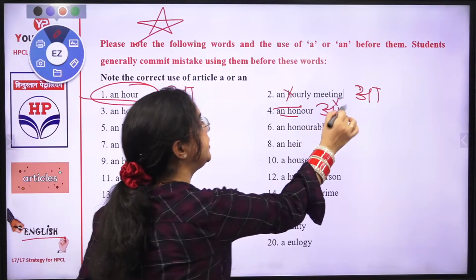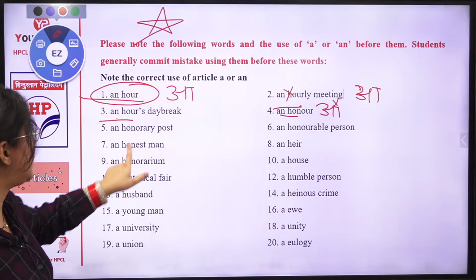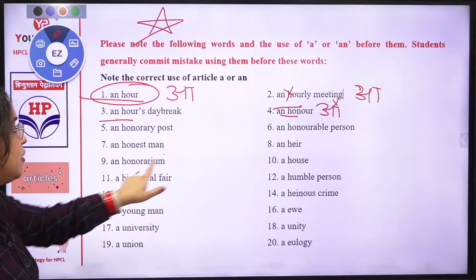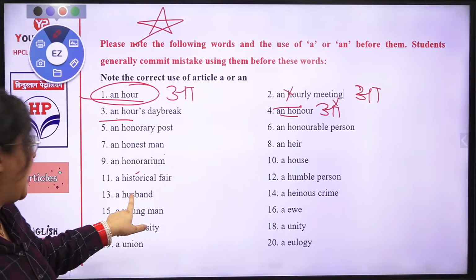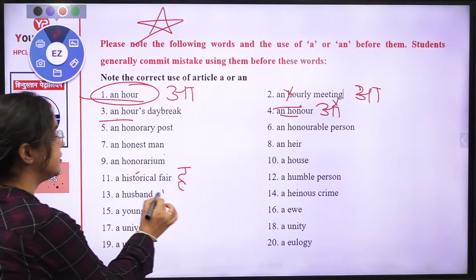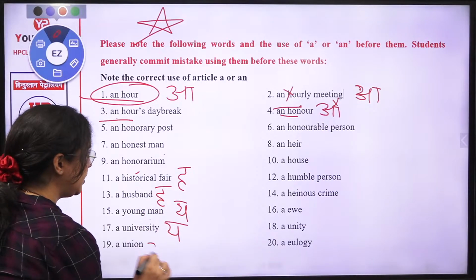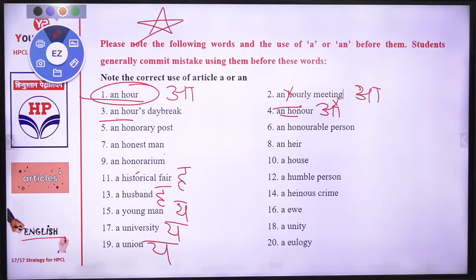You just have to read the words over here. Honorary, O sound. Honest, O sound. Honorarium, O sound. Historian: H now, the H sound is there, so here it is the H sound. That is why we're not doing it. Husband, again the H sound. Young, the y sound. University, the y sound. Union, the y sound. So this covers all the exceptions also.